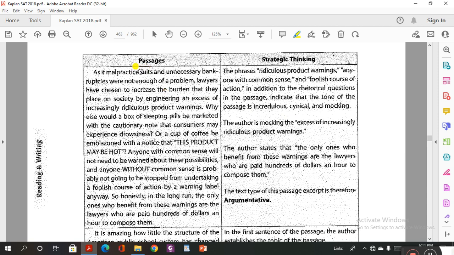If you look here carefully: "suits and after malpractice suits, unnecessary bank practices were not enough of a problem. Lawyers have chosen to increase the burden that they place on society by engineering and excessive increasing," and so on.